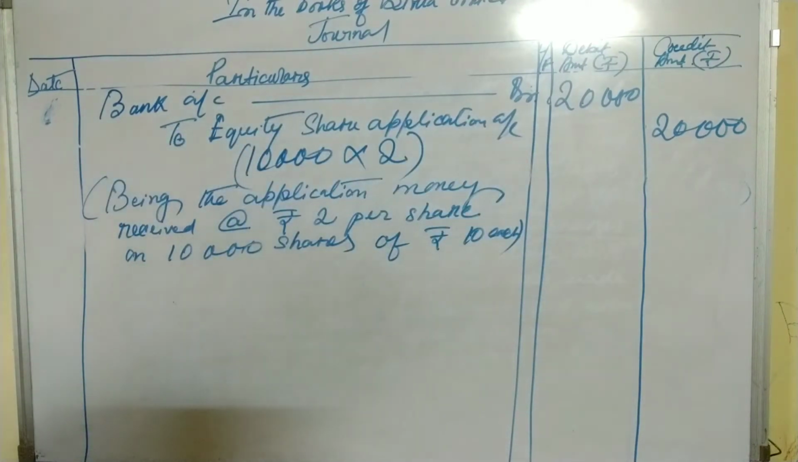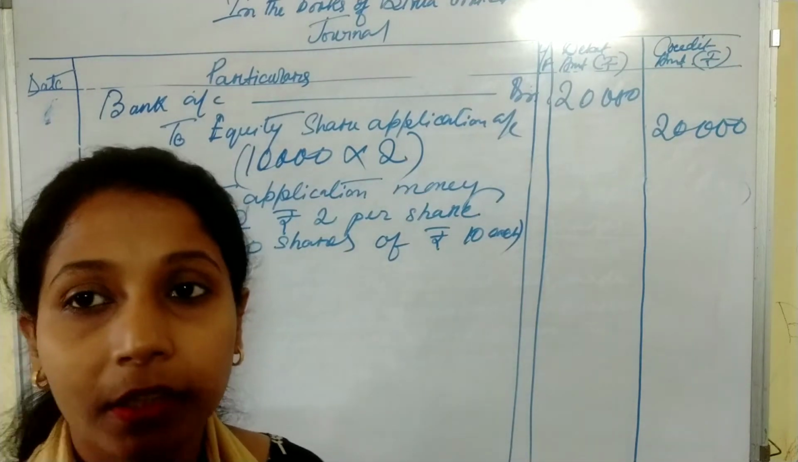Now we will give the second journal entry, and the second journal entry is to transfer the application money to the share capital account.